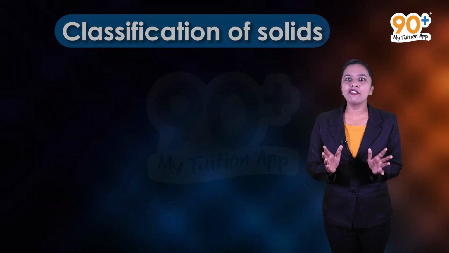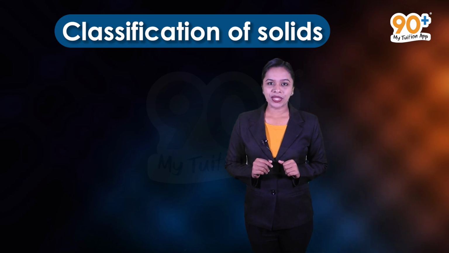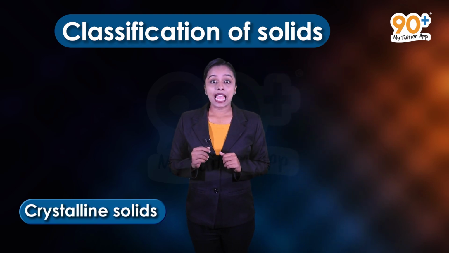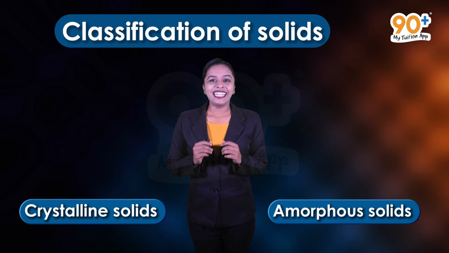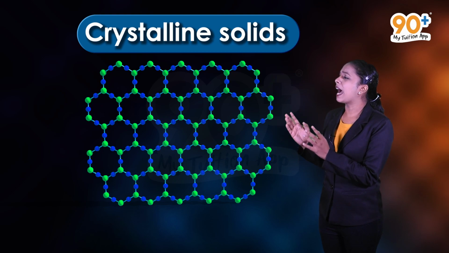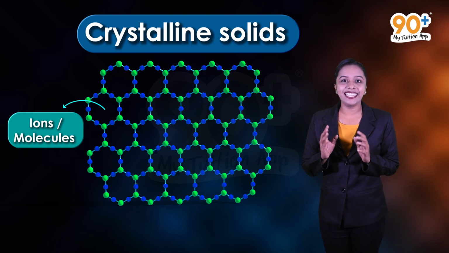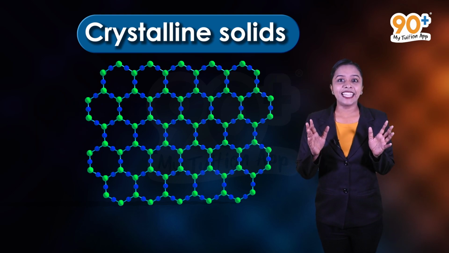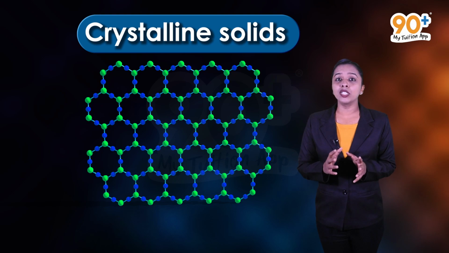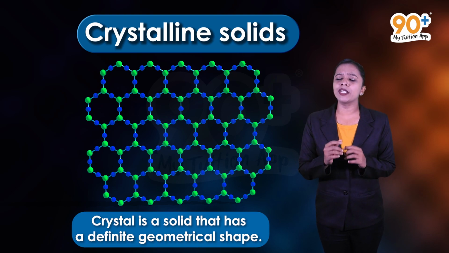Now let's see the classification of solids. Based on the arrangement of the constituent particles, solids can be classified into two. They are crystalline solids and amorphous solids. Let's discuss them in detail. Crystalline solids have an orderly arrangement of their constituents such as ions or molecules in three dimensions. They are arranged in an orderly manner to give a definite geometry. Thus, we can say that a crystal is a solid that has a definite geometrical shape.